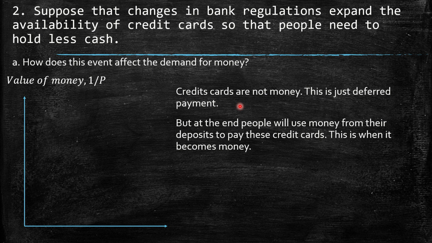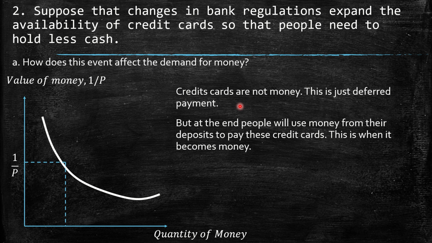So then we have here in the y-axis the value of money. Remember, 1 over P. This is kind of tricky because here when it goes up, it means that your dollars are less valuable. And here we have the quantity of money. So here is the initial equilibrium, 1 over P and M0. It was the original one.